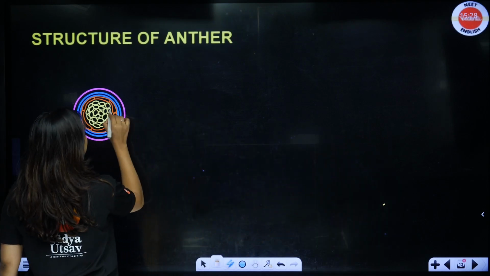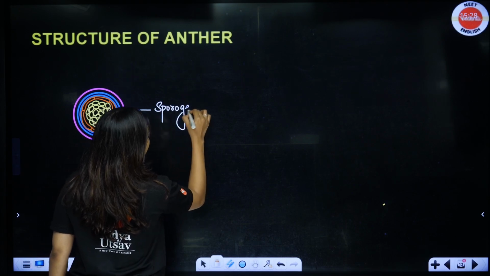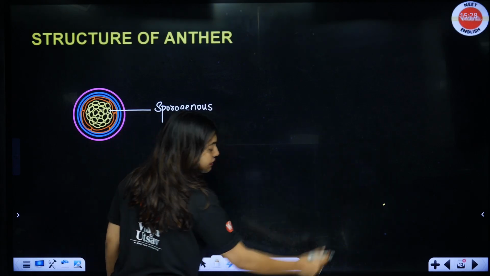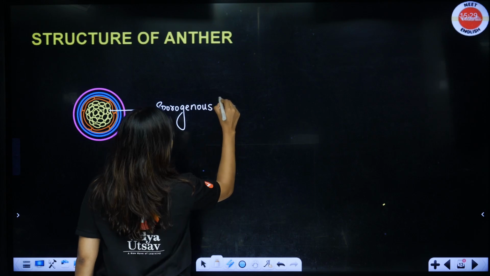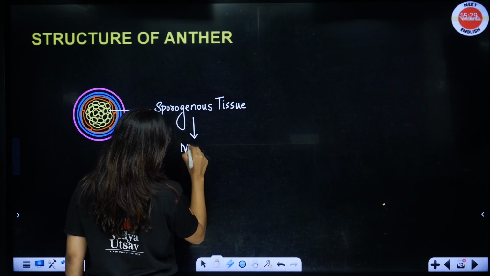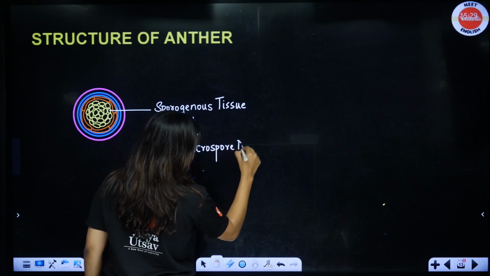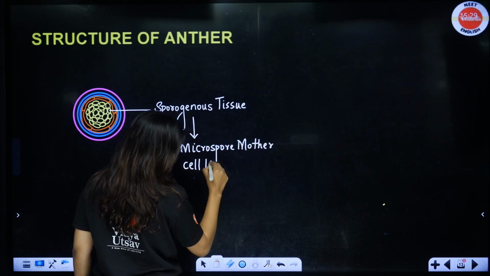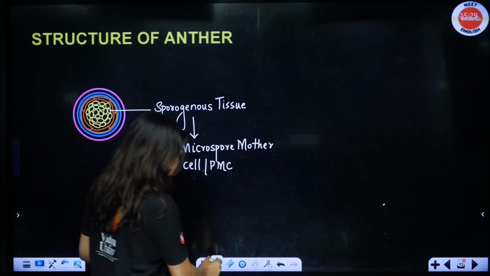Now this sporogenous tissue has the potential to form the mother cell, the pollen mother cell. Why, students, pollen mother cell? Otherwise, who is going to do the entire process properly? So these cells have the potential to form the microspore mother cell. I won't write MMC because it will be confusing with megaspore mother cell. Microspore mother cell, and PMC, pollen mother cell. This PMC will undergo meiosis, then only the process is going to continue.